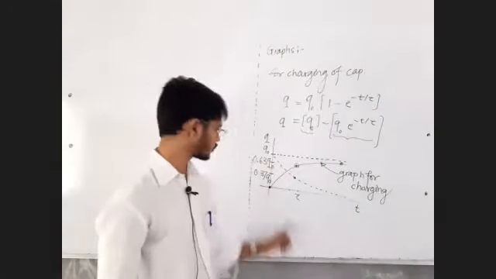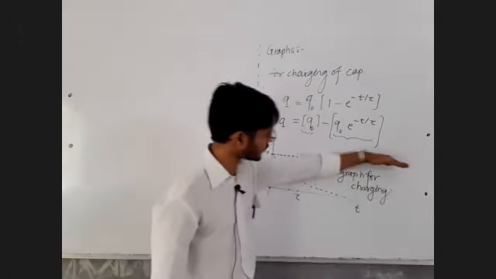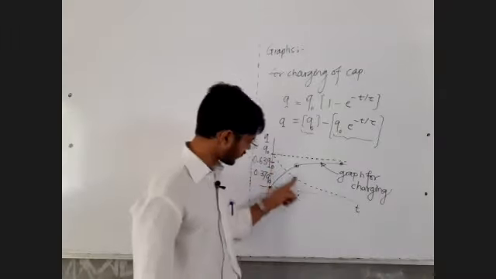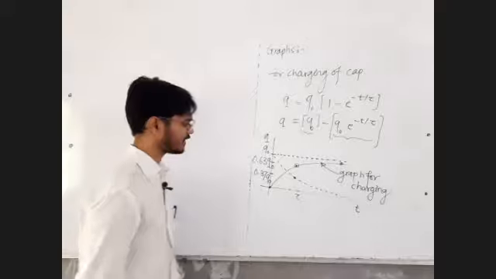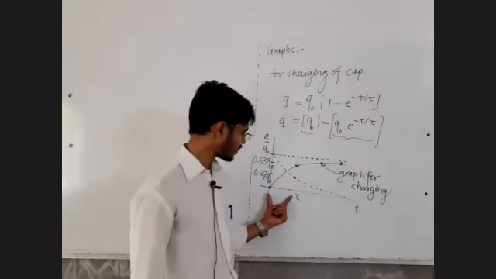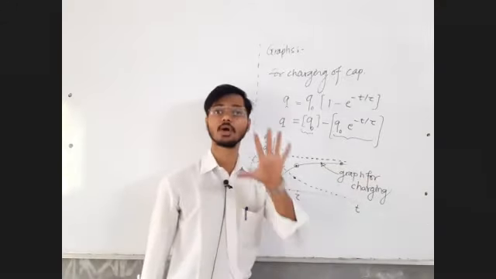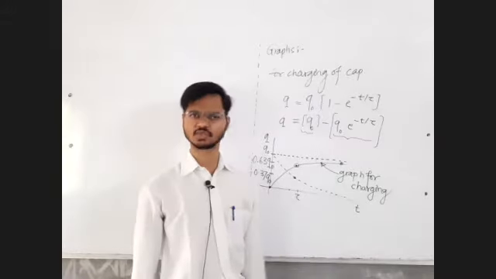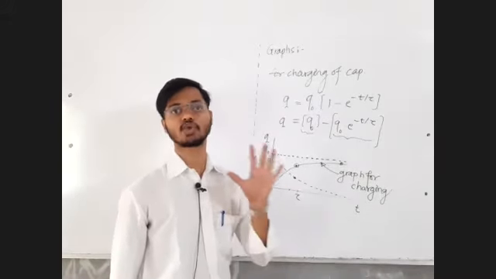Done. So this was the graph of charging of a capacitor. Basically, after infinite time, the charge on the capacitor will become maximum in charging, and in discharging the charge on the capacitor will become 0. In practice, the time at which the capacitor gets fully discharged or fully charged is equal to 5 time constants. After 5 time constants, we say the capacitor is fully discharged or fully charged. That is the practical scenario.